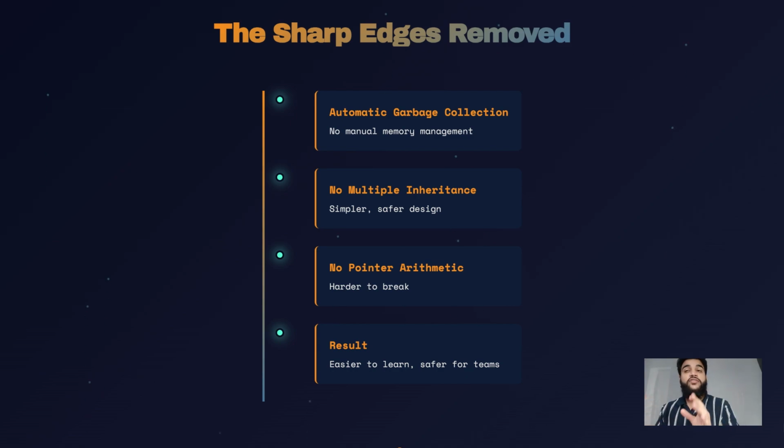Java also removed complex and dangerous features like multiple inheritance, operator overloading, and pointer arithmetic. The result was a language that was easier to learn, harder to break, and safer for large teams. This is why Java is trusted in banks, telecom systems, and enterprise software.